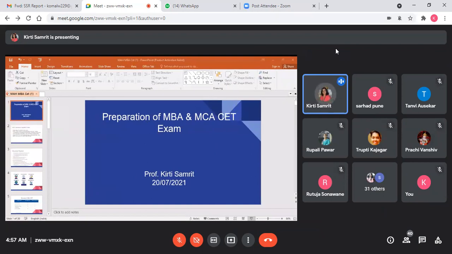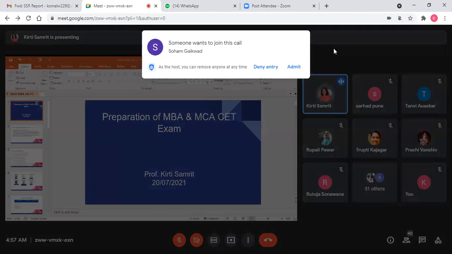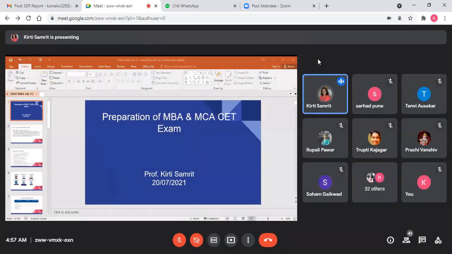Now, the structure of MBA CET, students: there are 4 sections based on which you will have questions. The first section is logical reasoning.